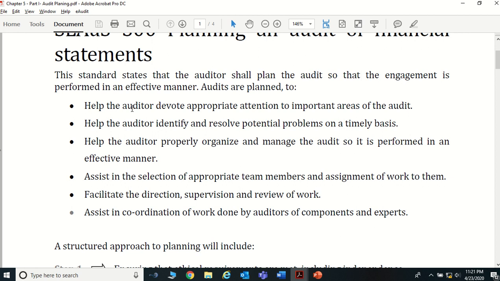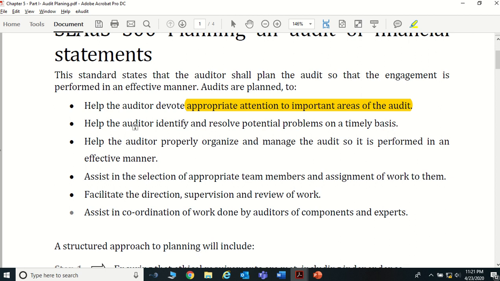For some organizations, cash may be a critical point to pay more attention to by the auditor. Likewise, when you have a particular plan, you can appropriately pay your attention to the important areas of a particular audit. So that is one thing you want to keep in mind about why audit planning is important: you can focus your attention on the important areas.